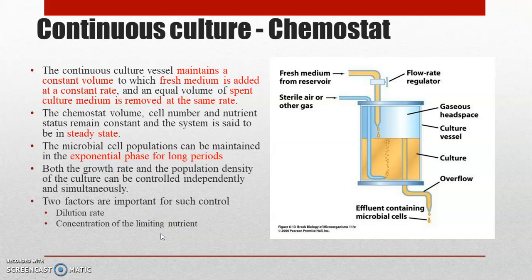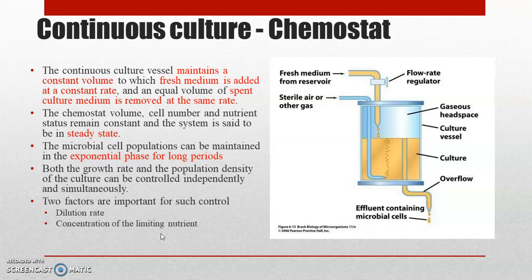Limiting nutrients are actually growth factors which are essential for the bacterial cells for their growth. Since they are growth factors, the bacterial cells will multiply only if these growth factors are available in the medium. That is why it is called a growth factor, and they are required. If the growth factors are not available, then the growth will be limited.